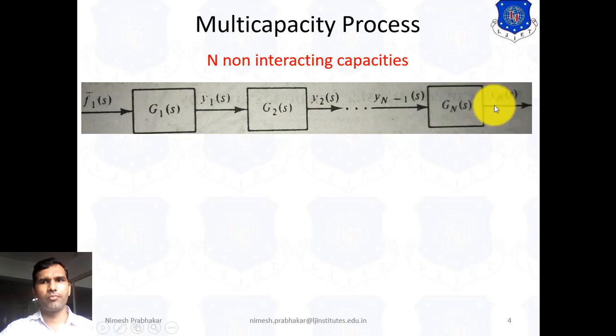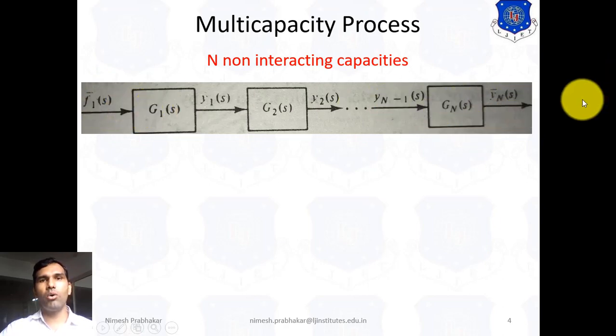So the overall transfer function we can write. We know the transfer function is the ratio of output upon input. Here the final output is Yn and the input is F1(s).